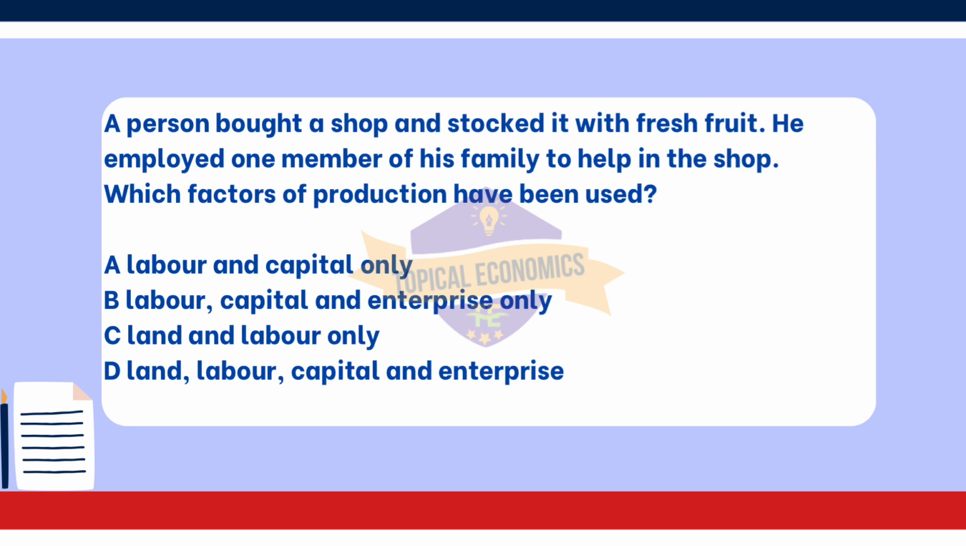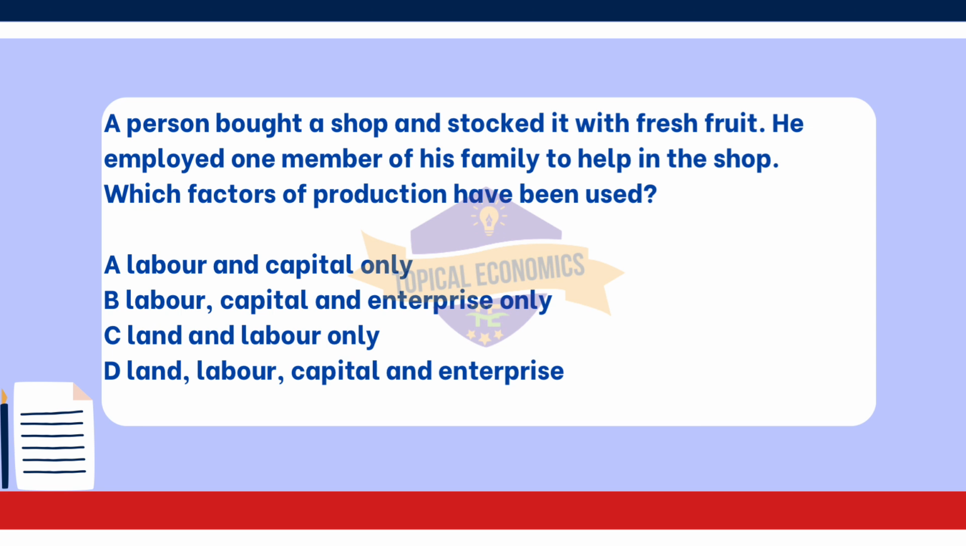Moving to 30th question. A person bought a shop and stocked it with fresh fruit. He employed one member of his family to help in the shop. Which factors of production have been used? A. Labor and capital only. B. Labor, capital and enterprise only. C. Land and labor only. D. Land, labor, capital and enterprise.